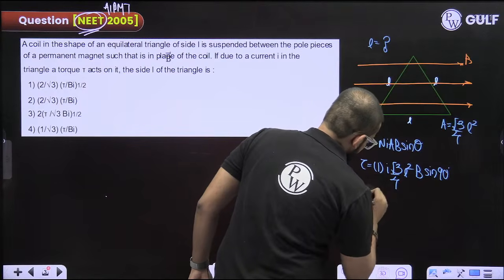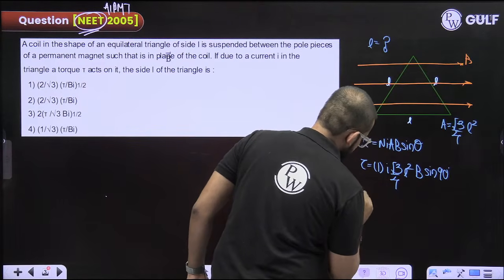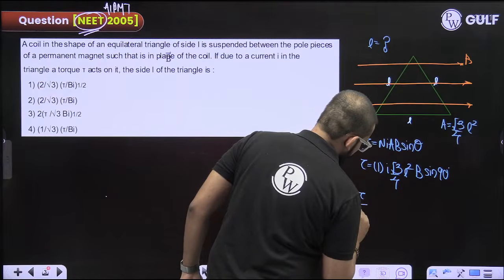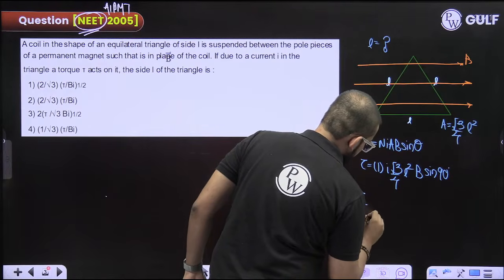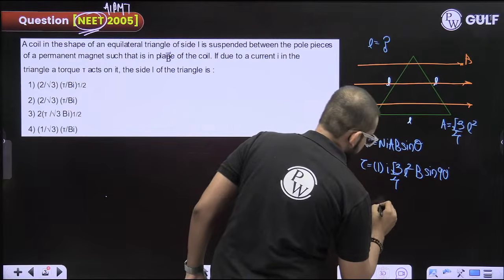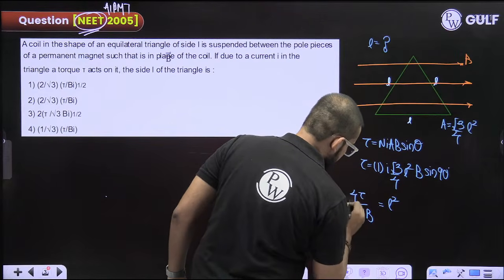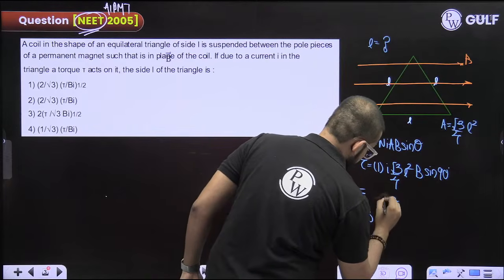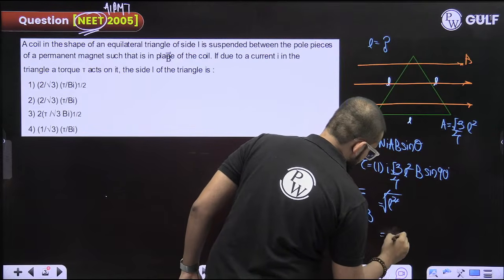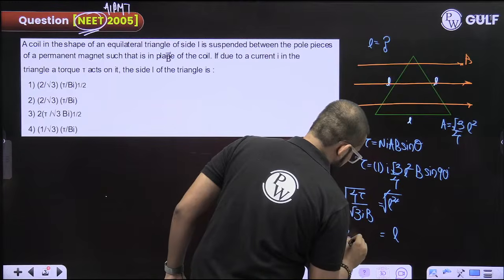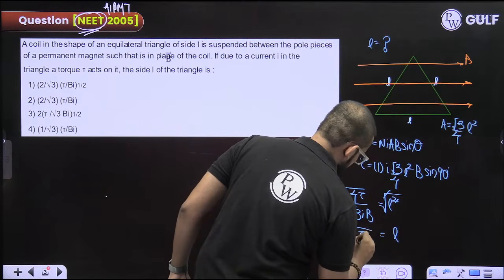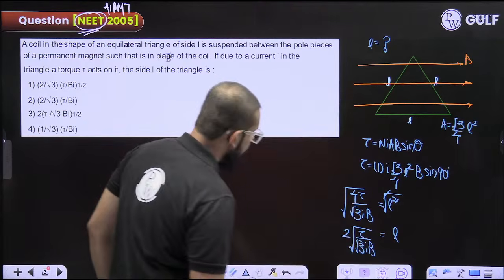So they are asking you the length here. Sending all the things on that side, tau upon root 3 times I into B is equal to L square. Sine 90 degrees is 1. Take root both sides. This square and root will get cancelled out. This becomes length. 2 goes out, 2 under root tau under root 3 I B. So this is the value of length I am getting.